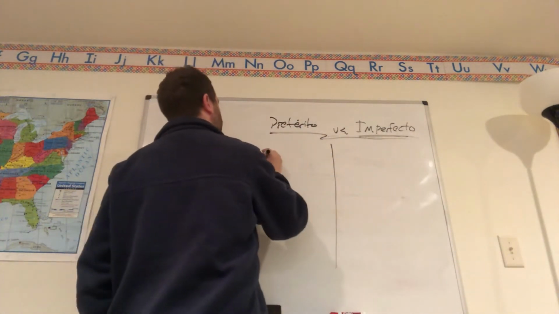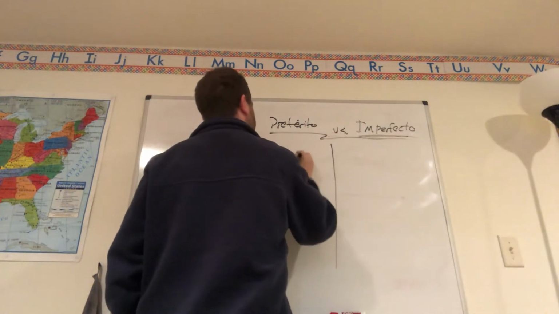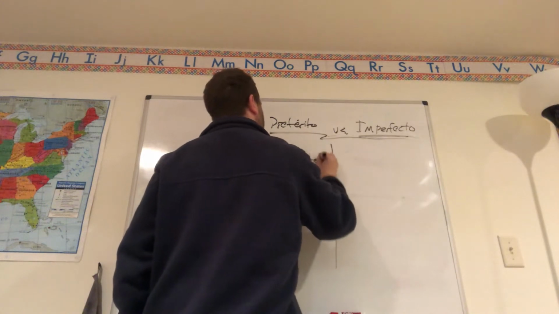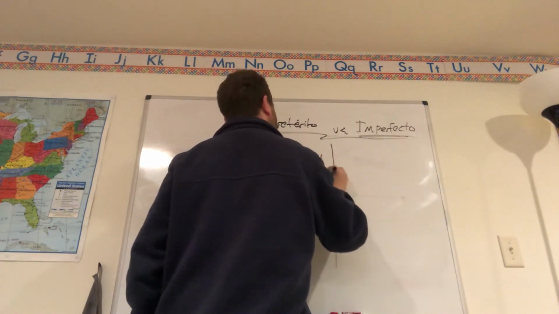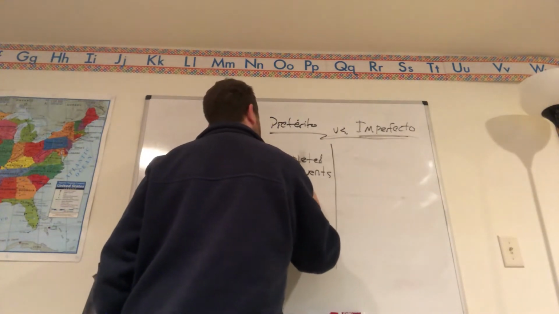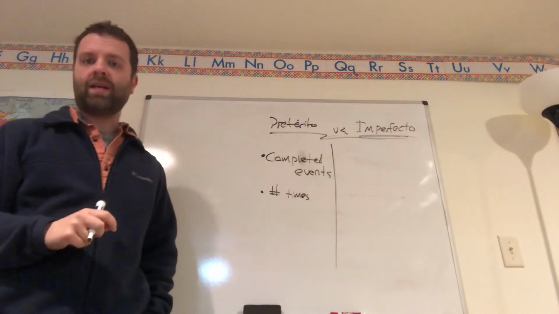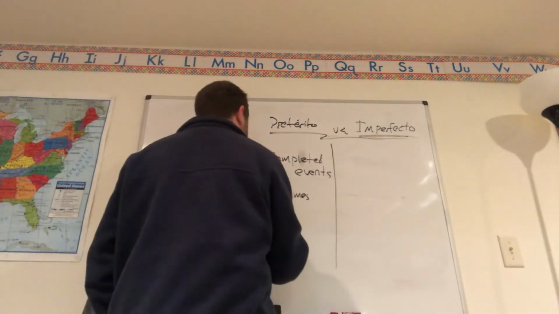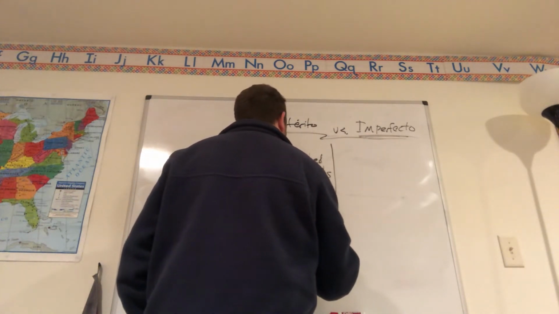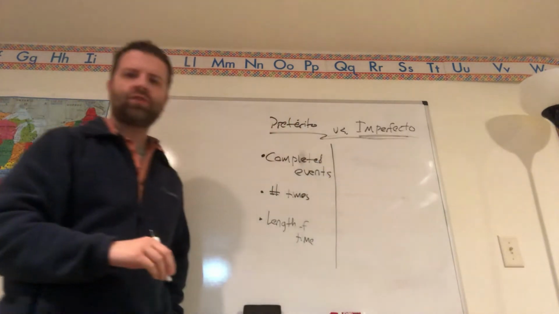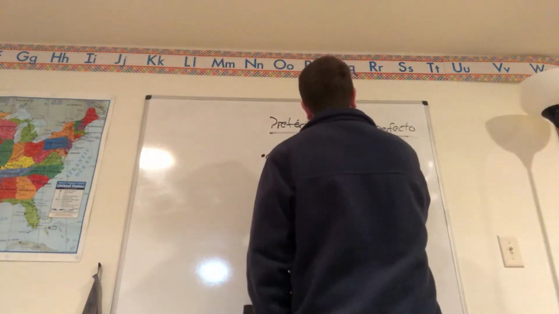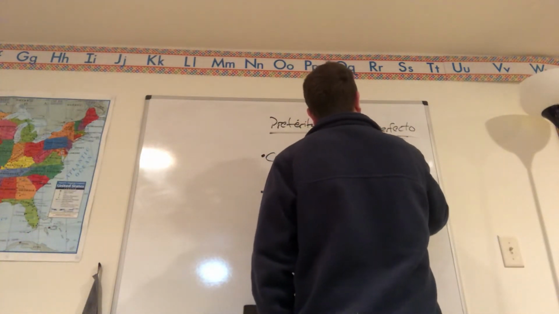So pretérito, we like to say, is used with completed events. Usually action words. Something that happened a certain number of times, like I watched the movie 2 times, would be a preterite instance. Or if we mention a length of time that we did something, even if it's for a long time, like I worked in Toma for 15 years, we would use the preterite form of the past in Español. Imperfecto, again, is used when you used to do something.